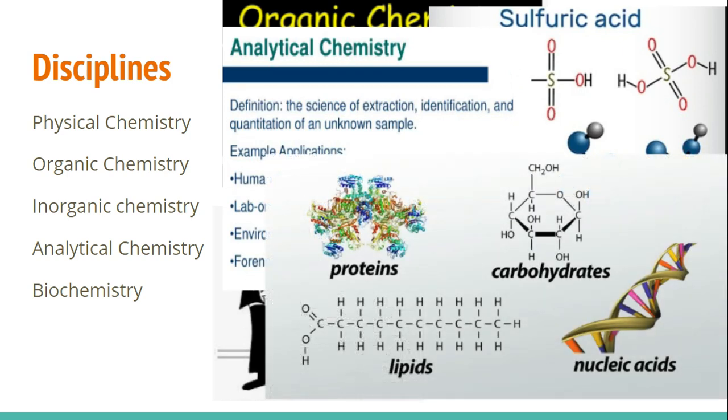And last but not least, we also have biochemistry. Proteins, carbohydrates, lipids, nucleic acids. Those are the 4 biomolecules found within the human body. And how they interact within our body, well, that's biochemistry. So this is a lot of biology stuff. And we've already talked about proteins, carbohydrates, lipids, and nucleic acids within the field of biology. And then advanced biology goes through that even further. So these are what you're looking at here.